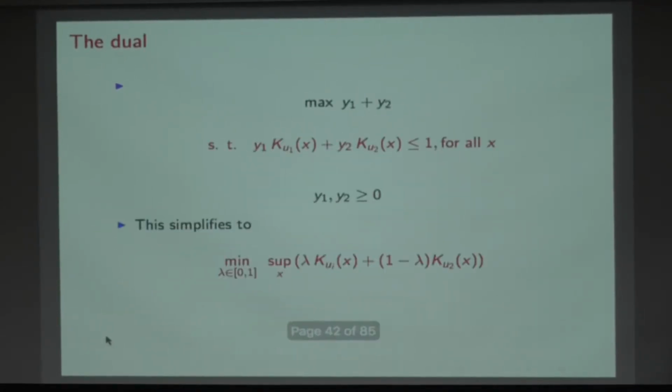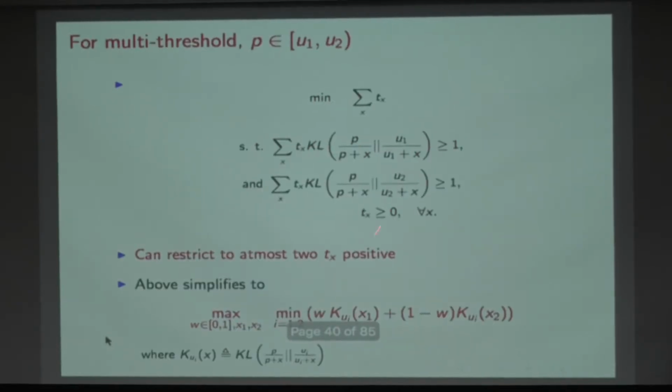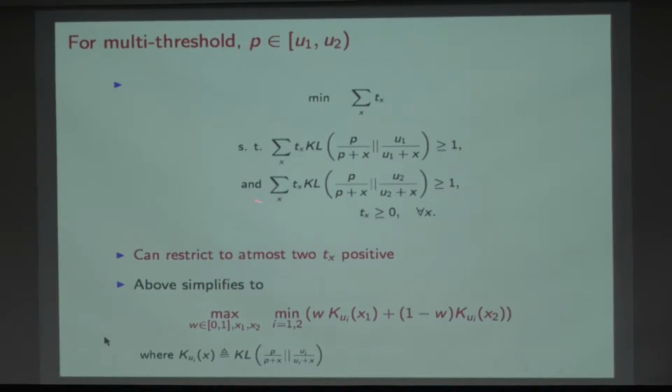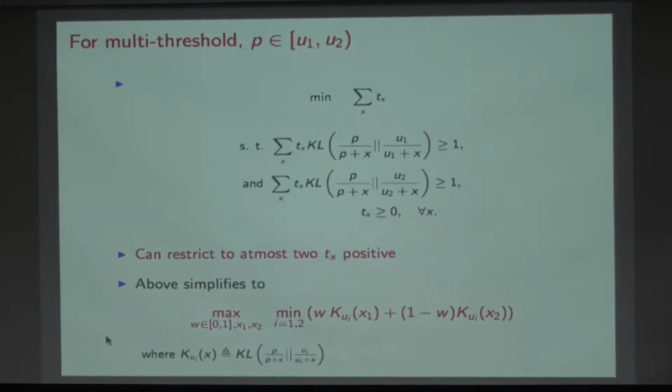Okay, so what's the nice thing to be said here? The nice thing to be said here is that I could have looked at this linear program and looked at its dual and solved that instead. If you know linear programming, then you know that these duals are easy to form.